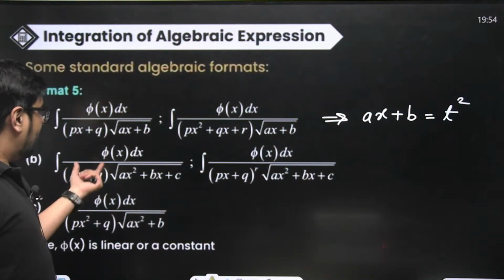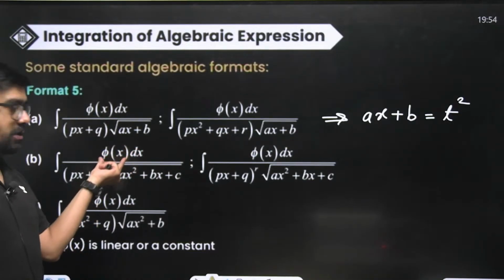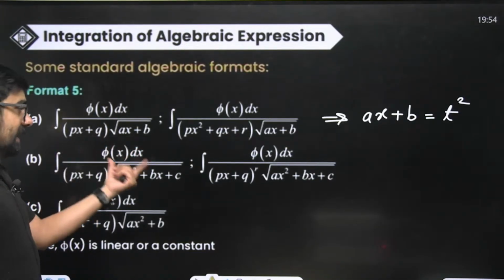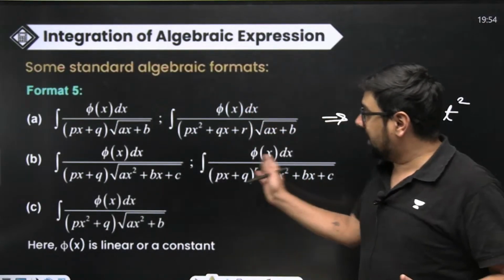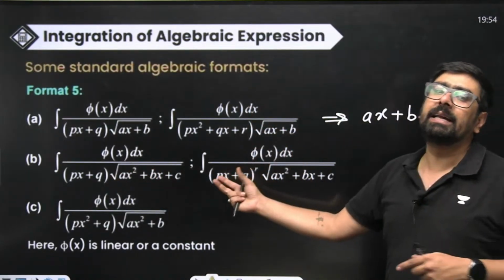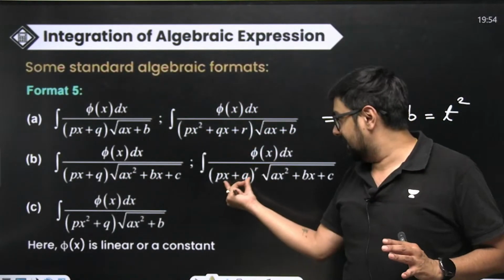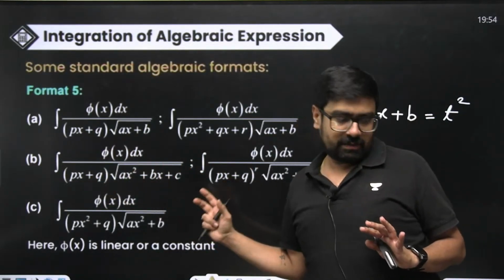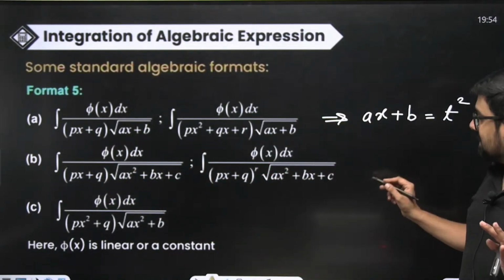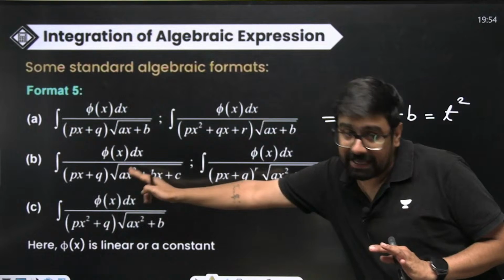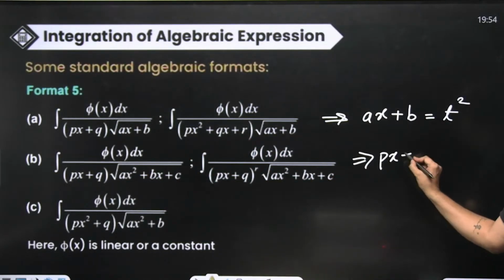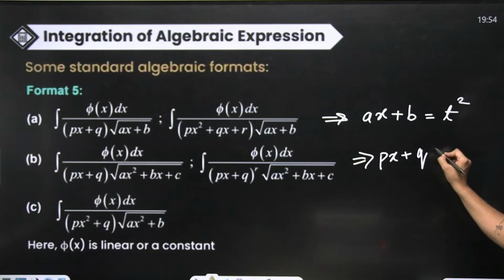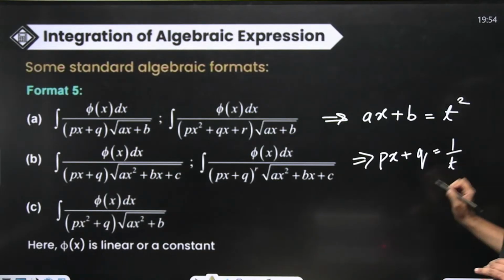Second case, in the numerator again linear or constant. In the denominator, inside the square root, you see a quadratic multiplied with a linear, or linear to the power r, here only one degree linear. In this case, you substitute this px plus q as 1 by t.